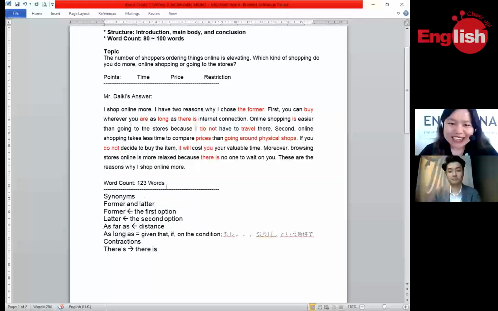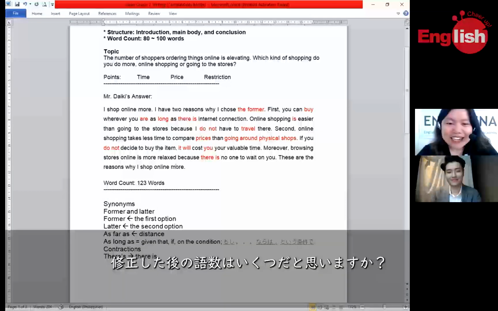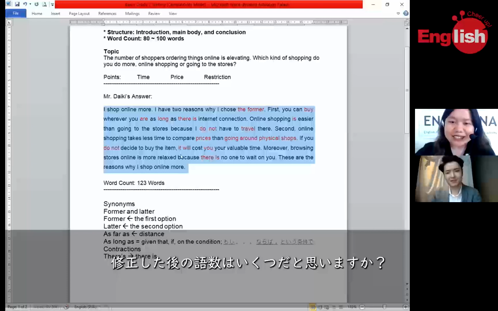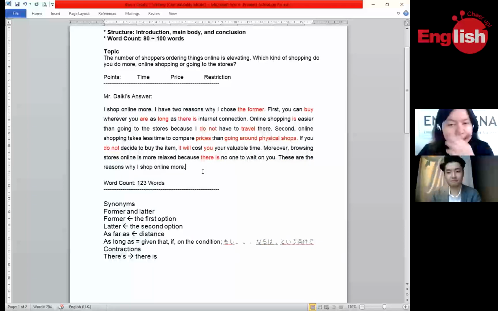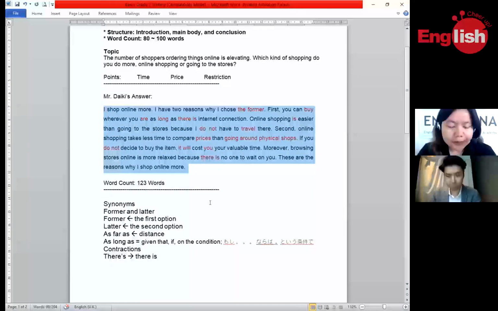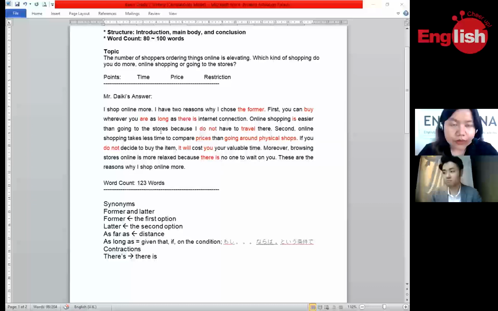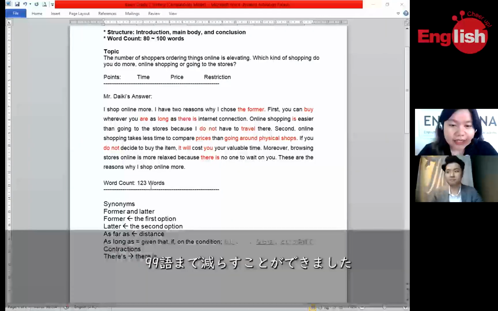Okay. We are finally finished, Mr. Daiki. How many words do you think this is? Do you think this is under 100? I think 80, 85 or less. Okay, let's find out. A lot of students would have to count the words manually, but there is a website and an app that can automatically count the number of words, because it would save a lot of time in the class. This is actually 99 words.